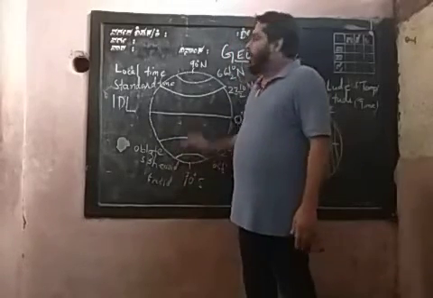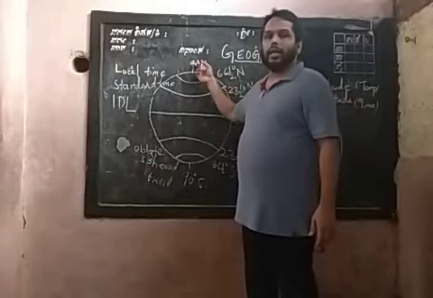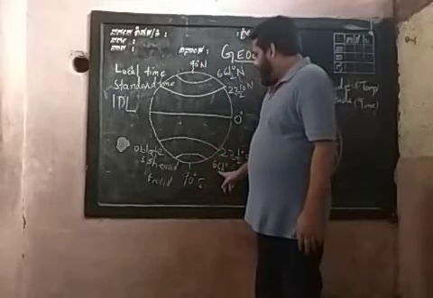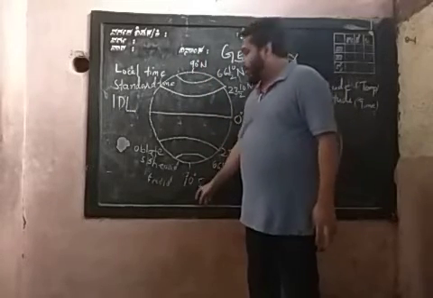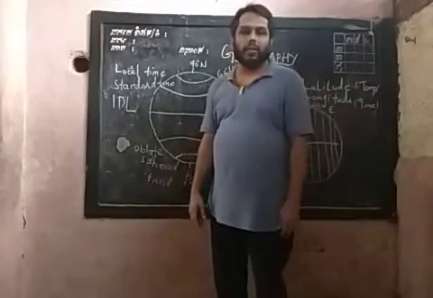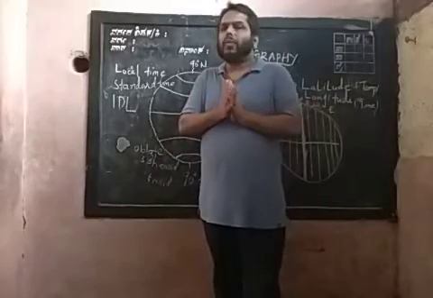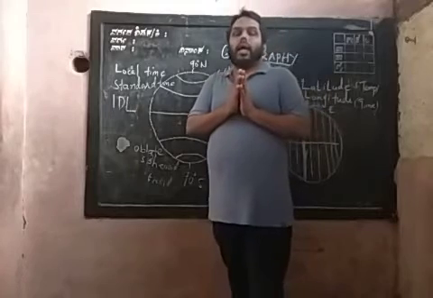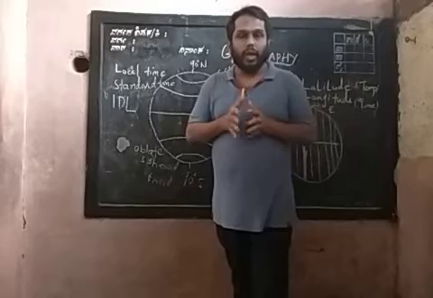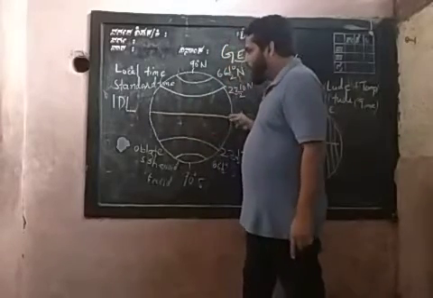Between 66.5 degree north and 90 degree north, you can see the northern frigid zone, whereas in the south, between 66.5 degrees south and 90 degrees south, you can see the frigid zone in the southern polar region. So these are the important three divisions of latitude. And remember, there are 181 latitudes, and the prime latitude is known as the equator.